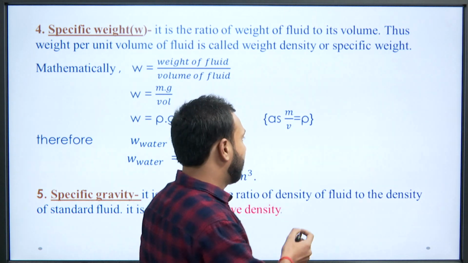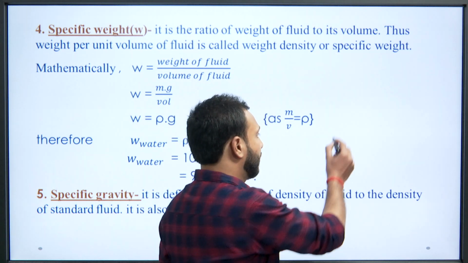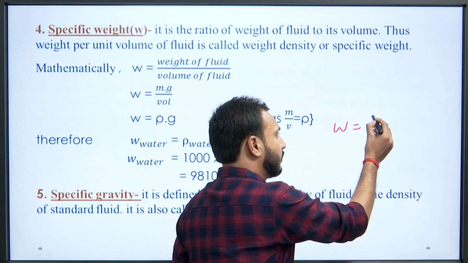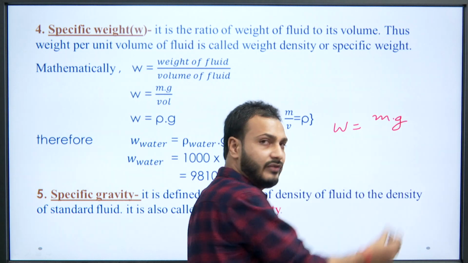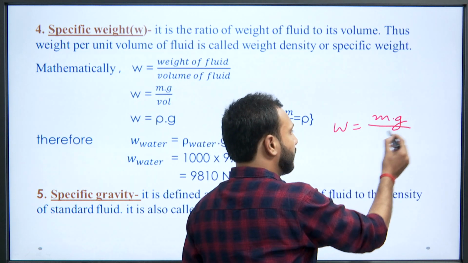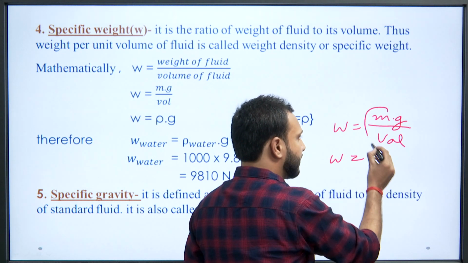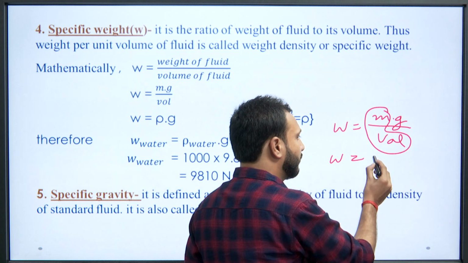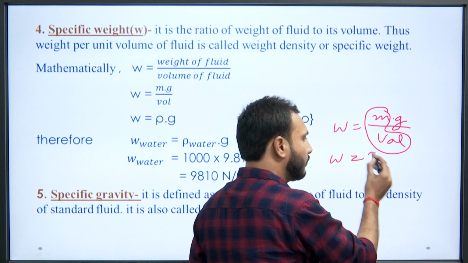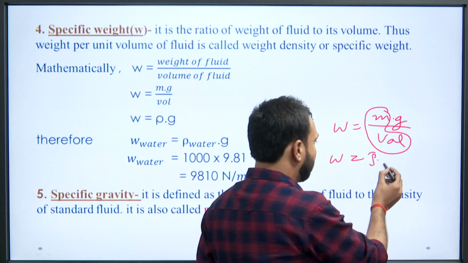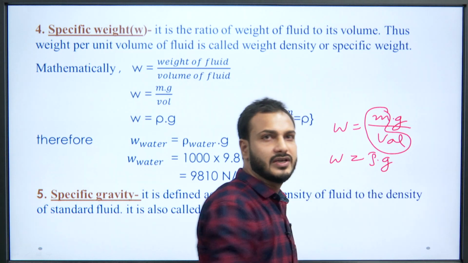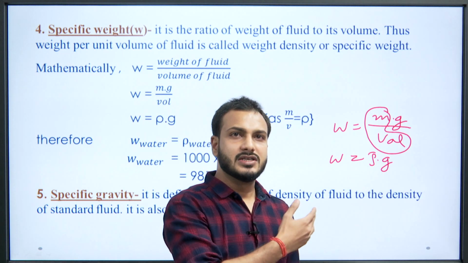Weight of the fluid means m into g. And then volume. Now we can see from here that this term, mass upon volume, is simply rho, that is our density, and then we multiply by g, and this is the specific weight.